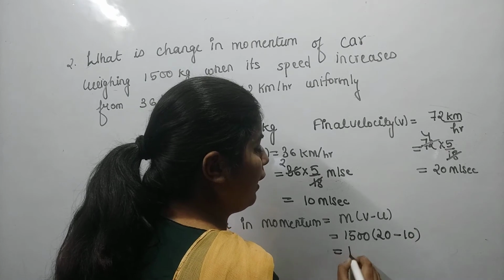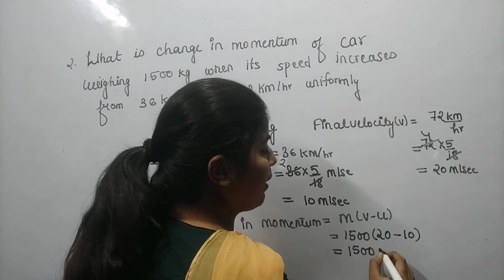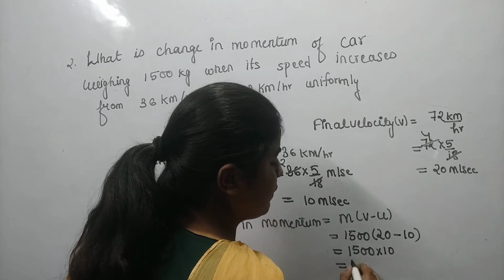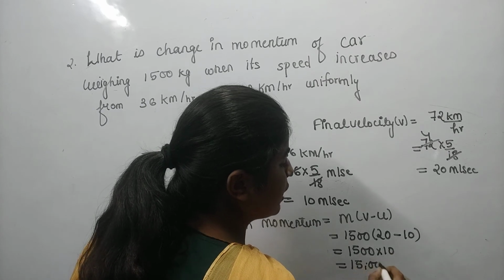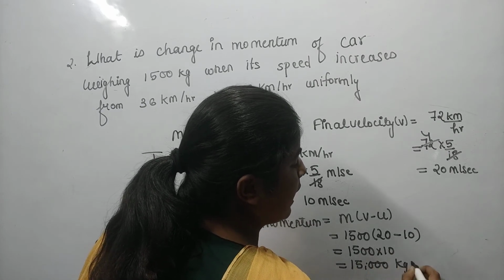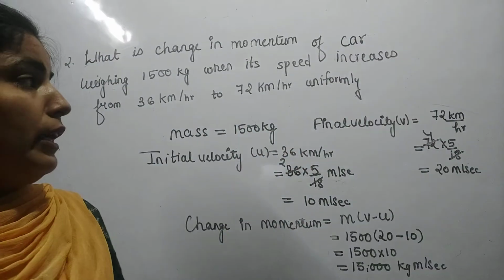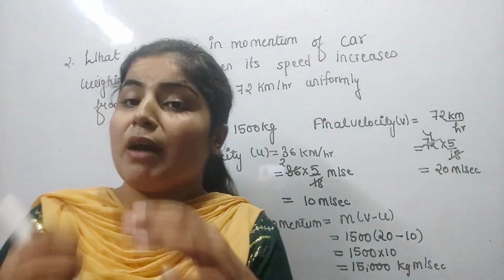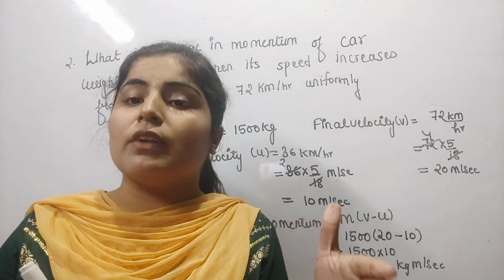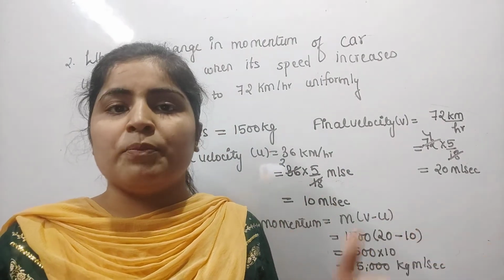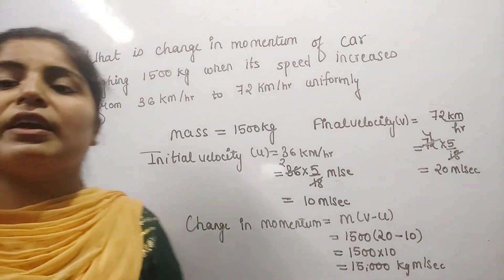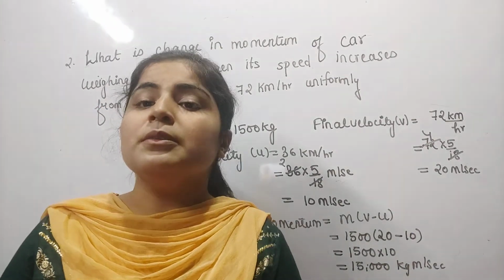So 1500 times (20 minus 10), which is 10. So it will be equal to 15,000 what? Kilogram meter per second. So we can also calculate the change in momentum if the mass and the initial and final velocity of an object are given. Then by using this formula we can easily calculate the change in momentum.